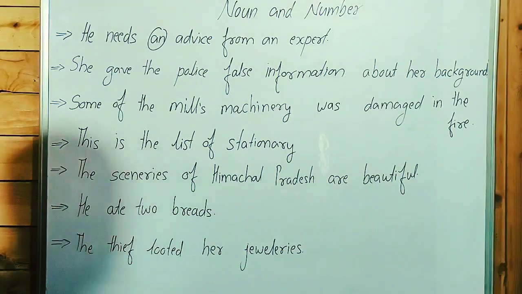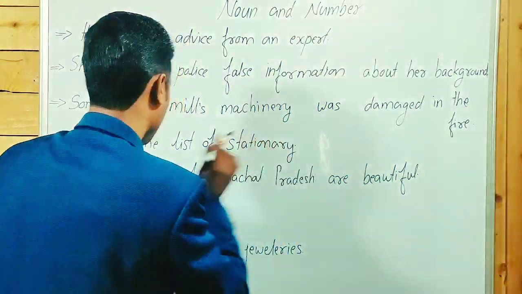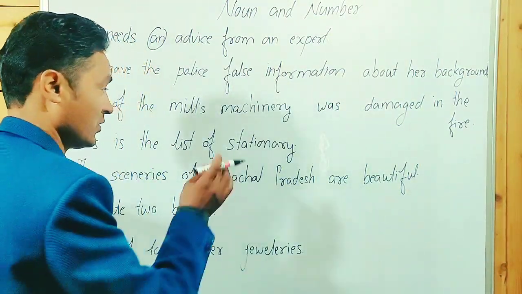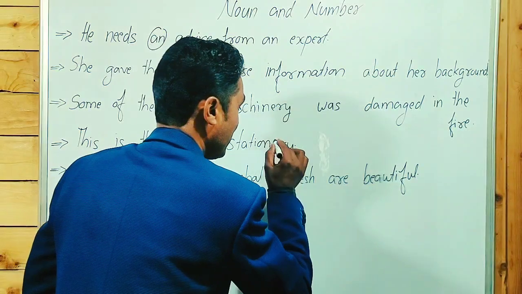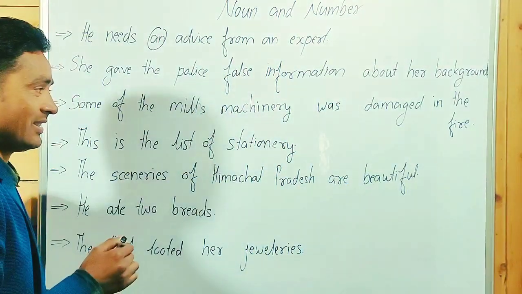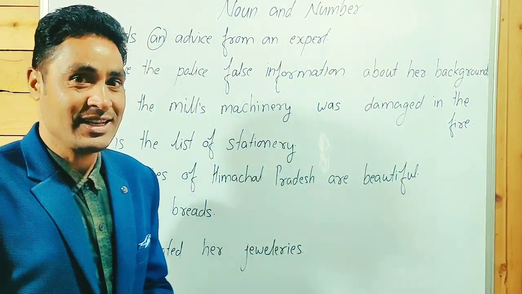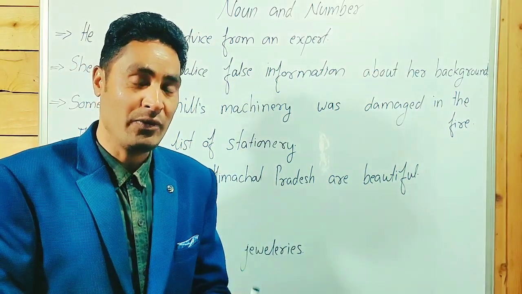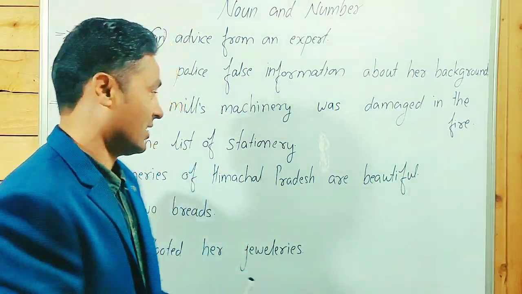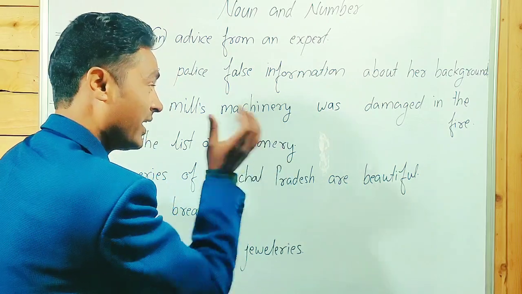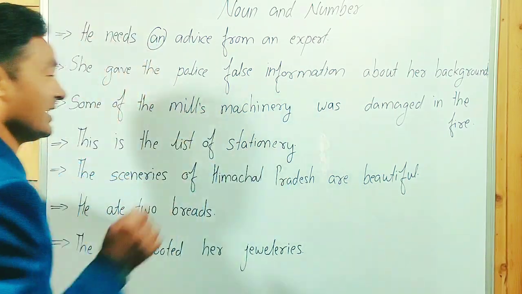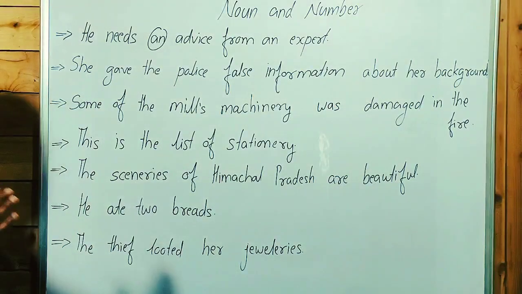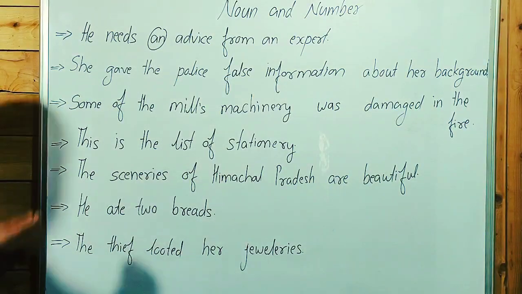What do you think about this sentence? Is it a correct sentence? No, it's still an incorrect sentence. Guys, point to be noted, we have to write stationery with ER. Stationary with ARY means fixed in a station, not moving, stable. This spelling is different, that is different. This is the list of stationery. Now it's a correct sentence.